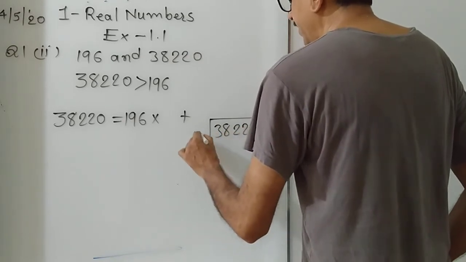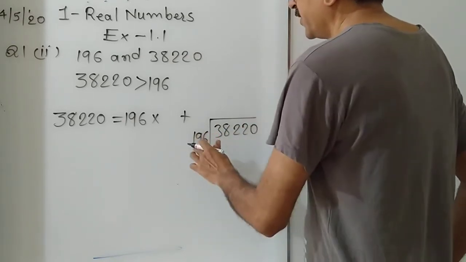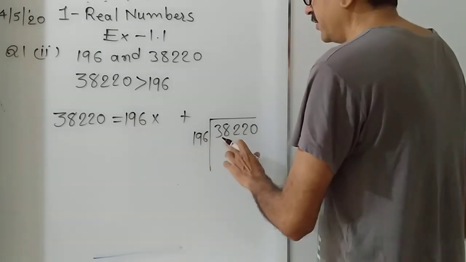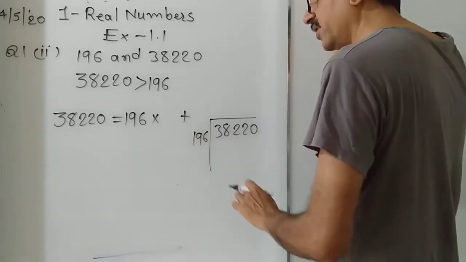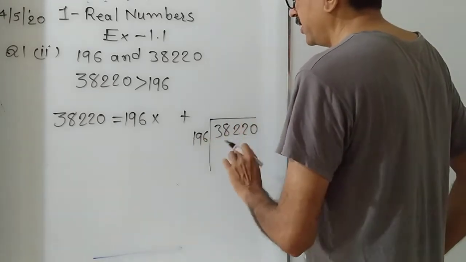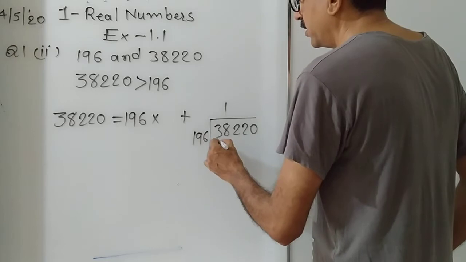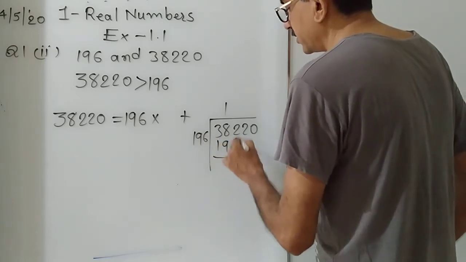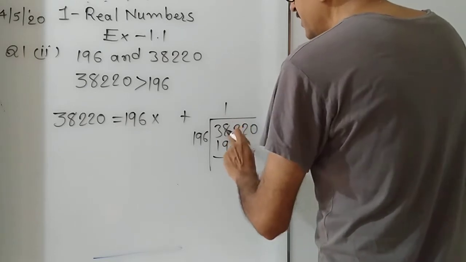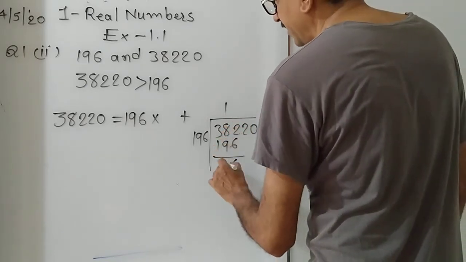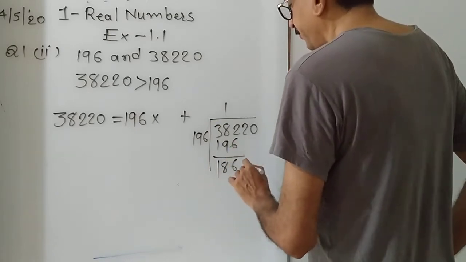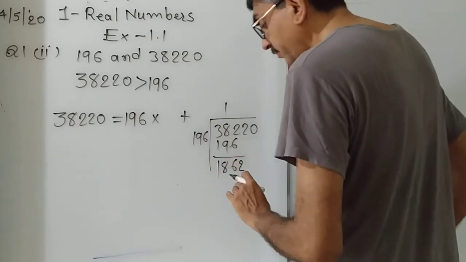38220 divided by 196. If we double it, 150 would give 300, but 196 is nearly 200, so 200 gives 400. So we first carry out with 196. 12 minus 6 is 6. 17 minus 9 is 8. Here 2 is left. Now bring down 2.